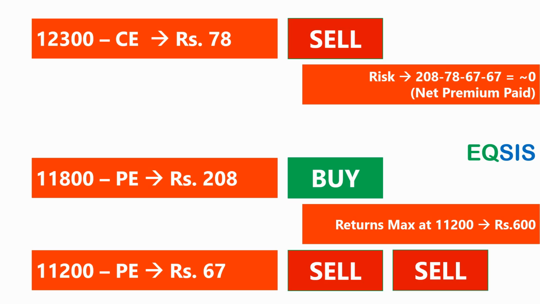But if you really expect a hung parliament and a big fall, then don't sell two here, you sell simply one. In a way, your net premium paid is close to 65 to 67. So your risk may be there at 67. Your profit is still maximized when the price becomes 11,200. But mark my words, you will not be in trouble when the market is freely falling.